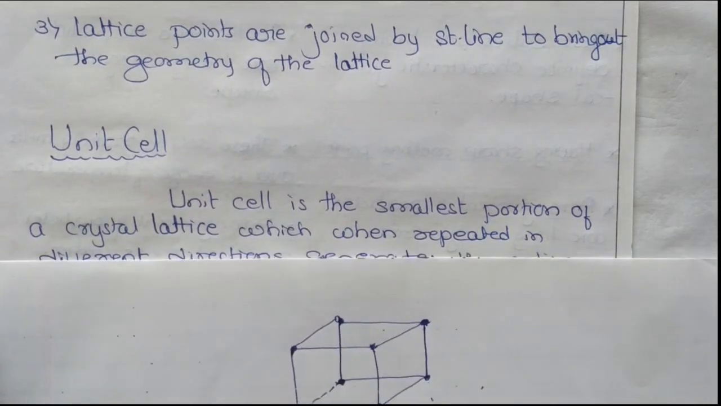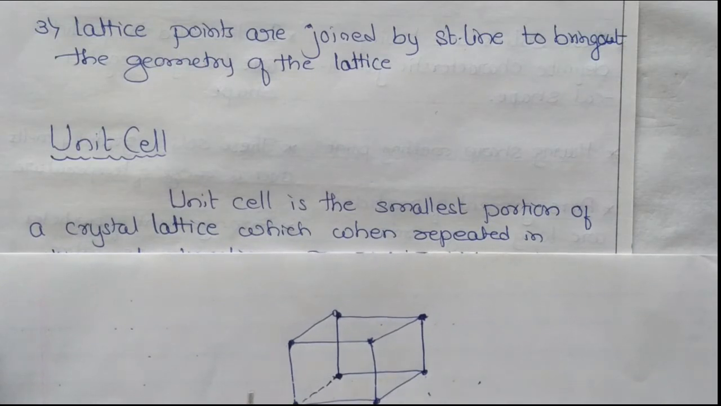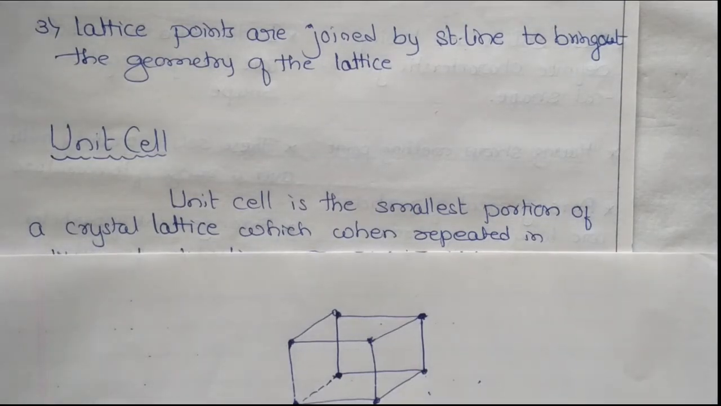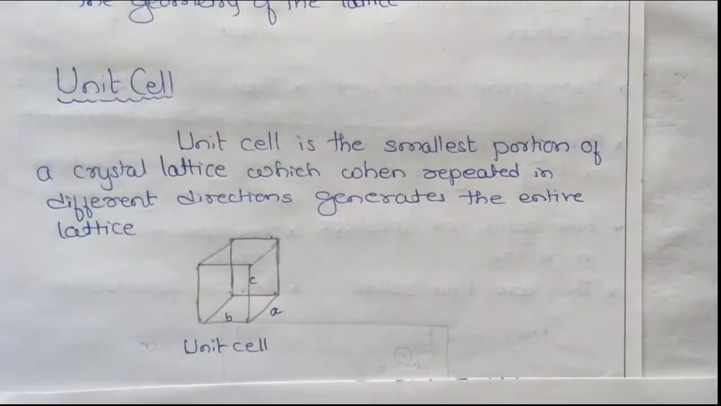This is one unit cell. Like this, there are a number of unit cells in the entire portion, and that gives the crystal. So this is a unit cell.